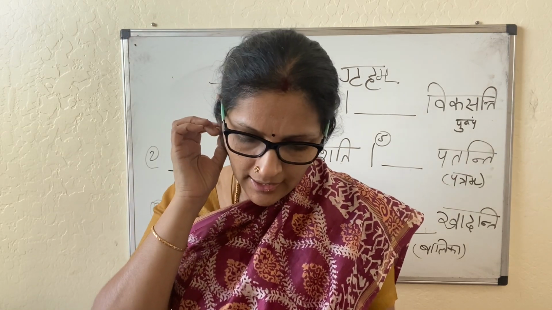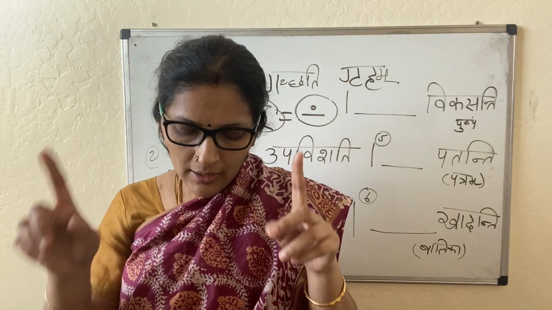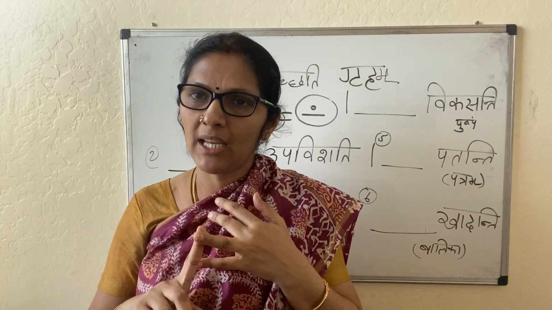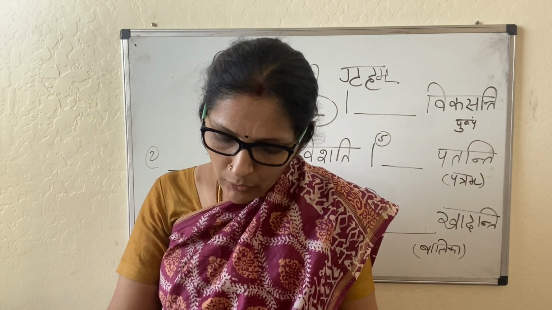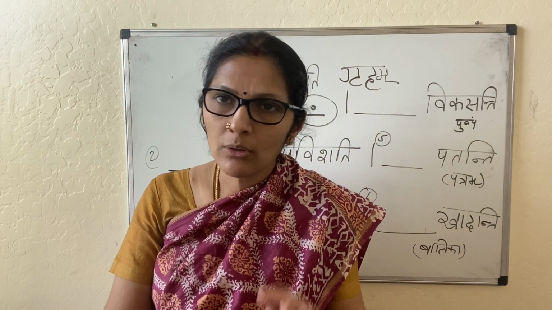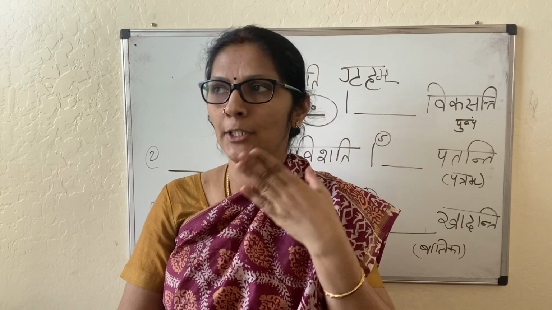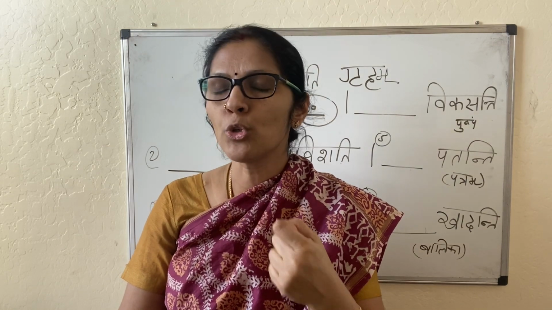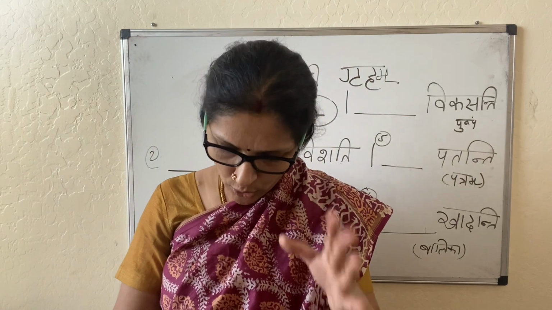Then under visheshaha in third lesson, it should be third lesson, under the vishesha heading, they have given parasmaipadi atmanepadi cha, which I have already taught. What are they saying there? A verb root is called dhatu. Verb root, kriyapadam is called a dhatu, from where it is derived. But gachati is there, a verb gachati, to go. What is the root word? What is the dhatu? Gam gach, to go.